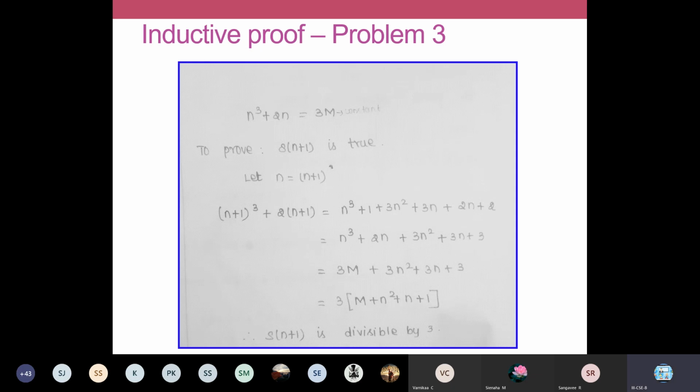Like that only you will write in mathematics, is it not? When you are solving this in your math class, you will write like that. S of n is true for all possible values. Hence, the theorem is proved. Like that you conclude. Okay.